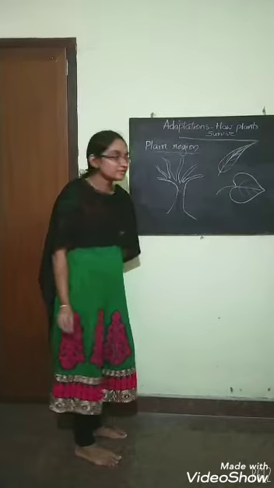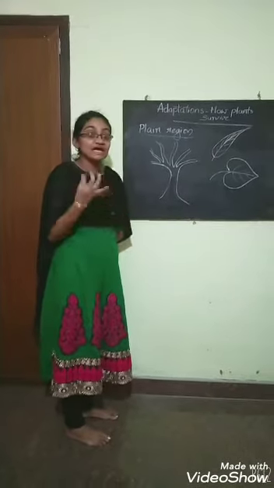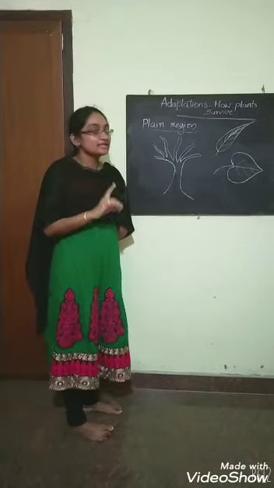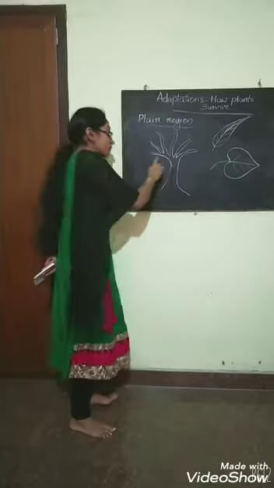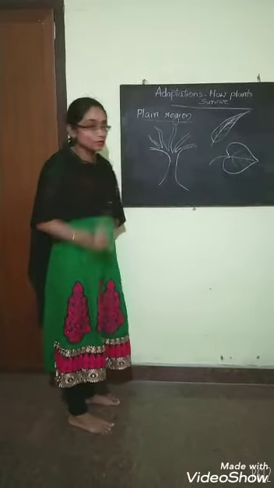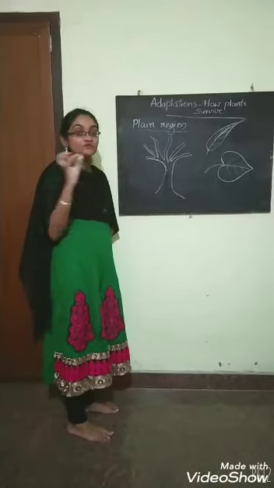You are familiar with mango trees, right? These mango trees have a large number of branches. Also, the banyan tree also has a large number of branches. This is one of the adaptations for the plants growing in plain region. That is, they have a large number of branches.